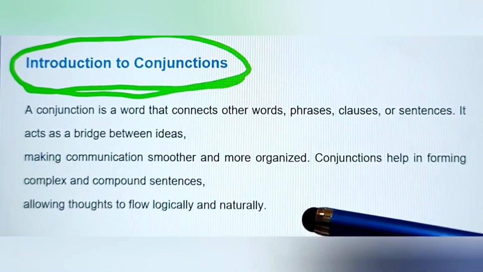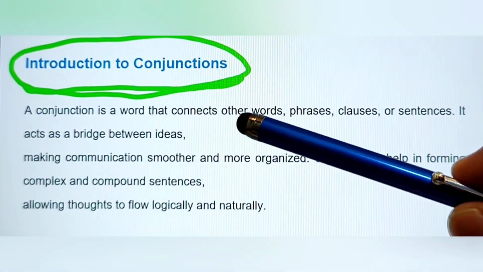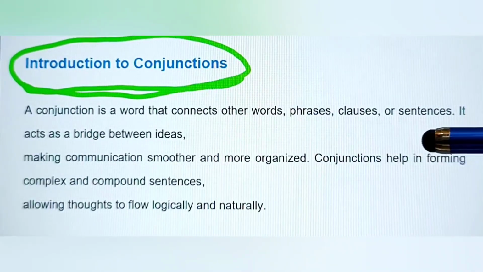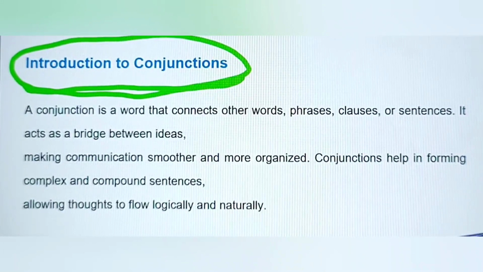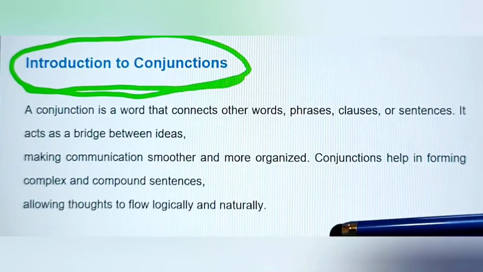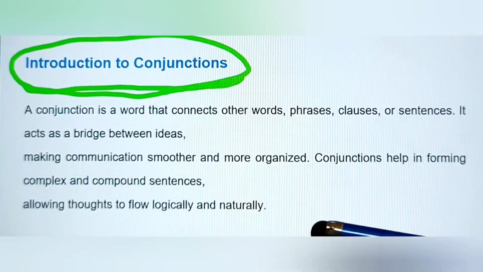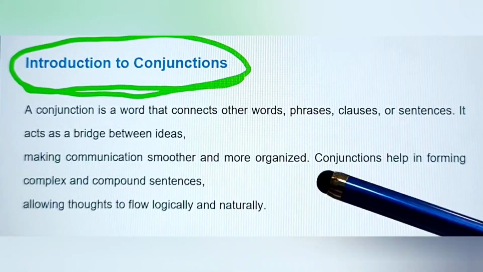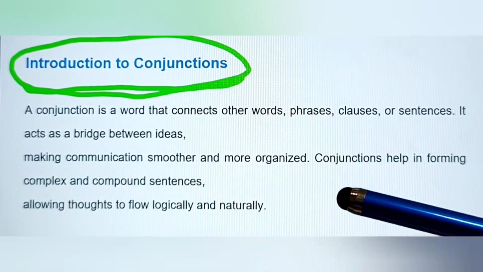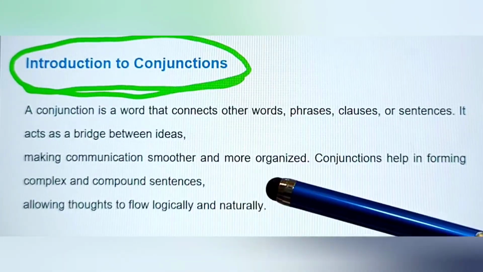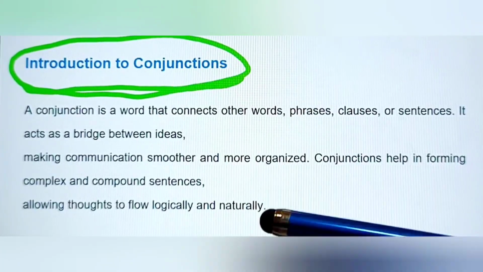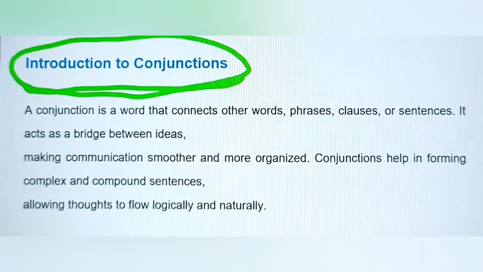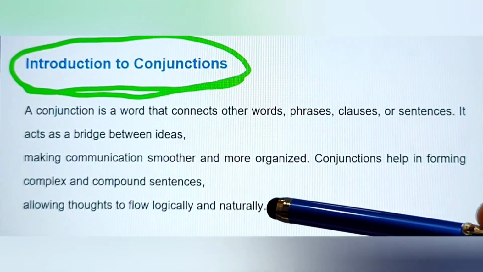A conjunction is a word that connects other words, phrases, clauses or sentences. It acts as a bridge between ideas, making communication smoother and more organized. Conjunctions help in forming complex and compound sentences, allowing thoughts to flow logically and naturally.